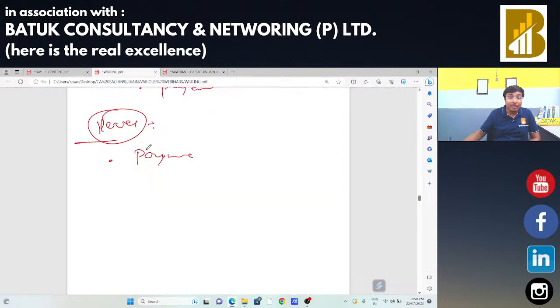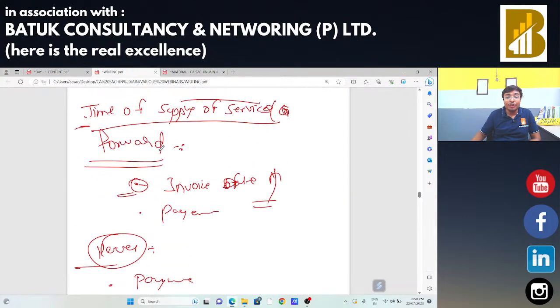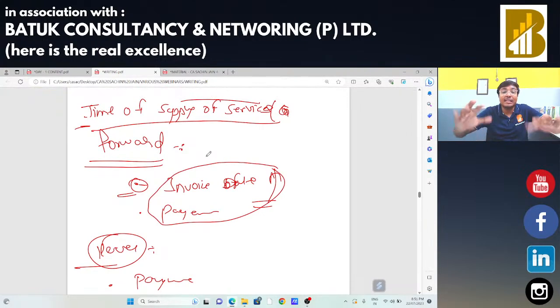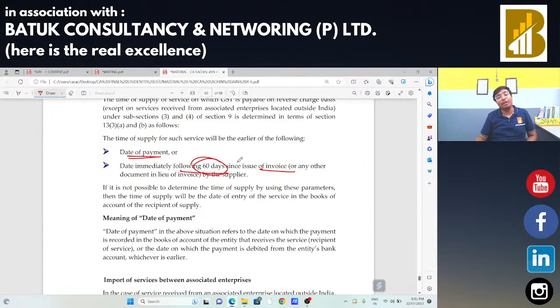Now in case of forward charge, we said invoice or payment, whichever is earlier. Means if I am going to provide any services and I am getting any advances from my recipient, in that case I need to pay the taxes on advances also. But in case of goods, the time of supply will be the date of invoice. That means there was no applicability of GST on advances in case of goods. But on services, if someone is getting advances, in that case GST will be applicable, but GST will not be applicable in case of goods on advances.